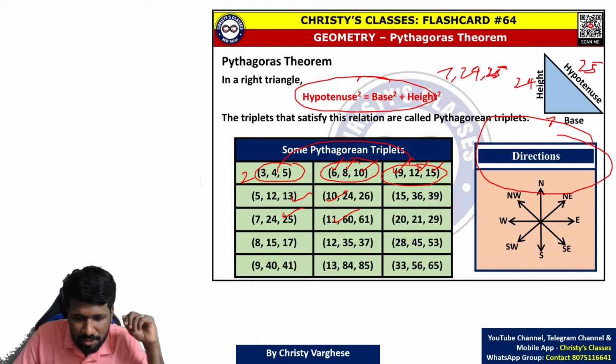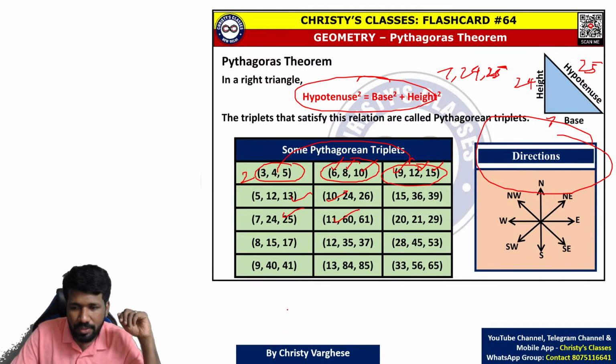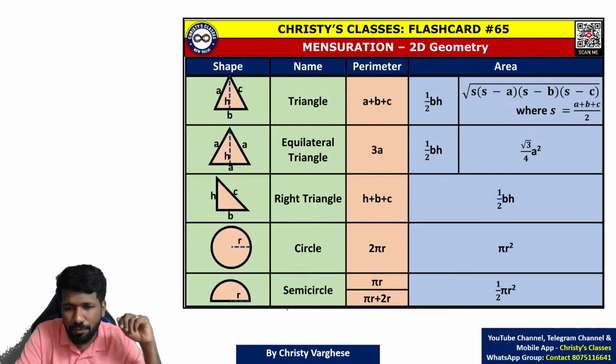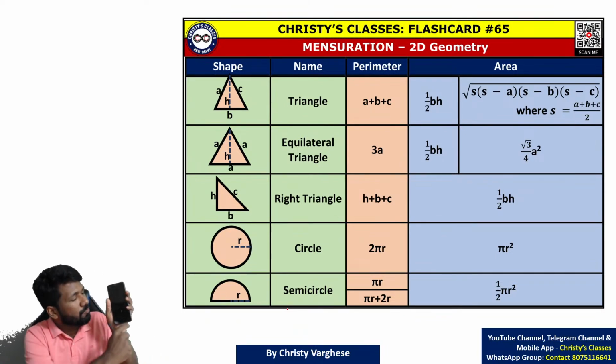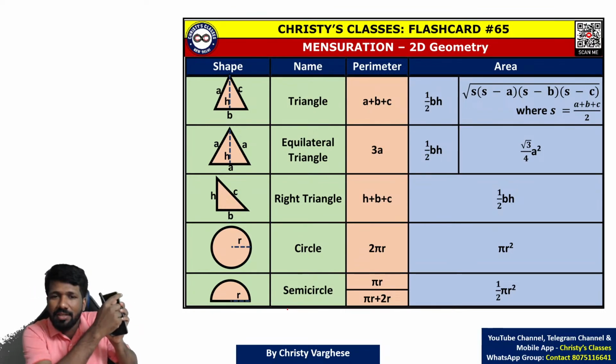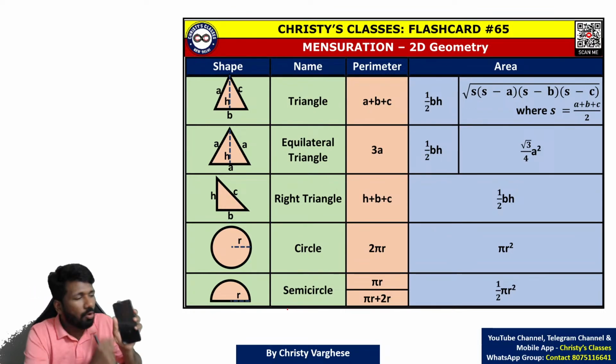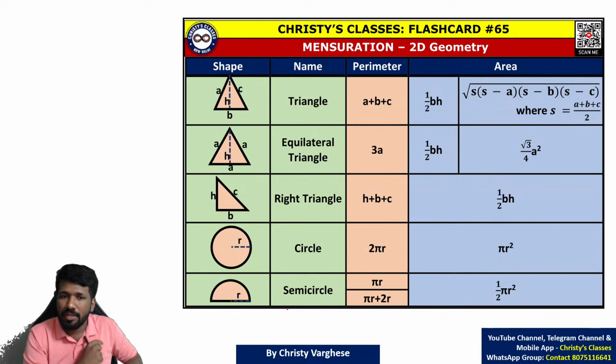What is area, what is perimeter, and what is volume? First of all, perimeter means boundaries added. For example, if I want to put a band over this phone, the length of the band is equal to the perimeter of this phone. The boundary, that is called perimeter.